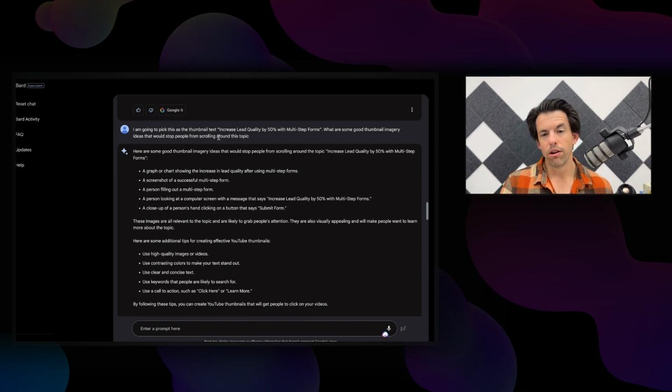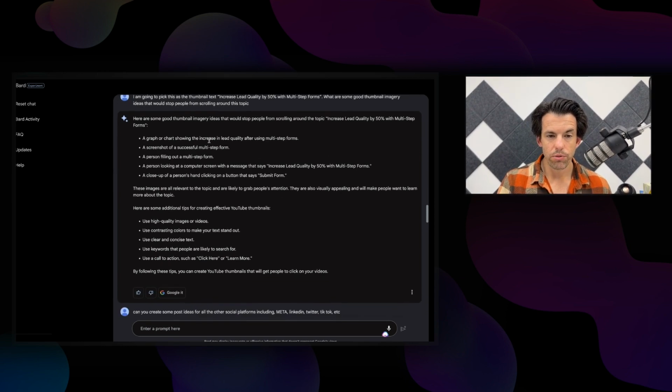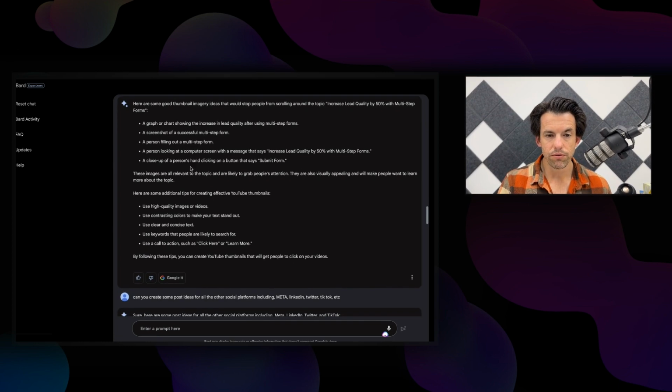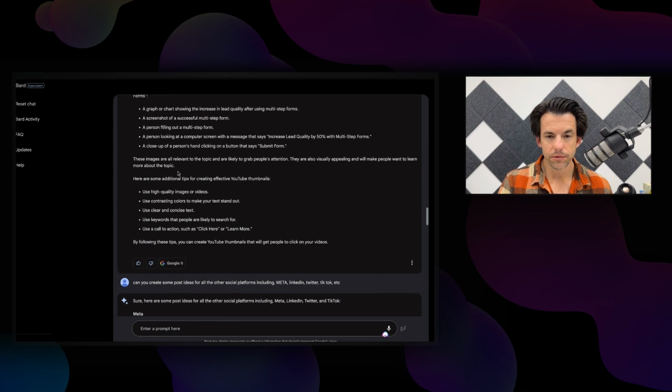So in this one we pick, well, I want this thumbnail text. What are some imagery ideas based around this text and this topic? So here are the ideas that Google Bard came up with: a chart showing increase in lead quality, screenshot of successful form, person filling out the form, person looking at a screen that says the headline, close-up of a hand clicking submit form. Then just these images are relevant.